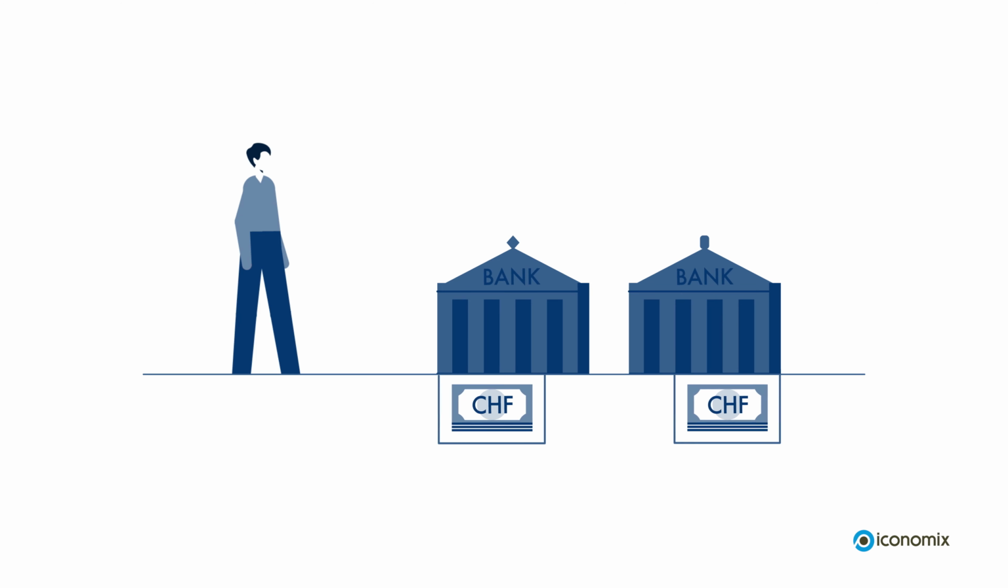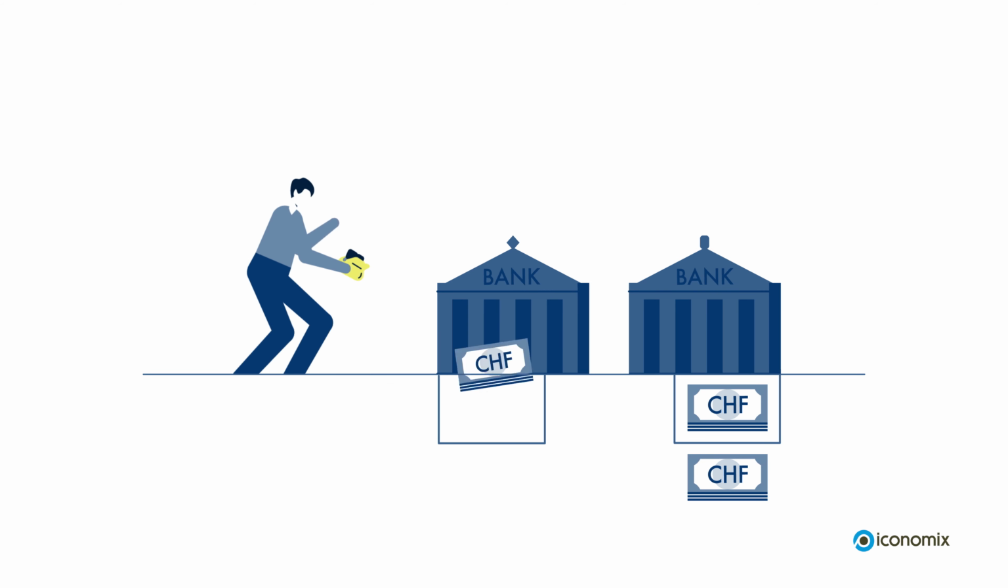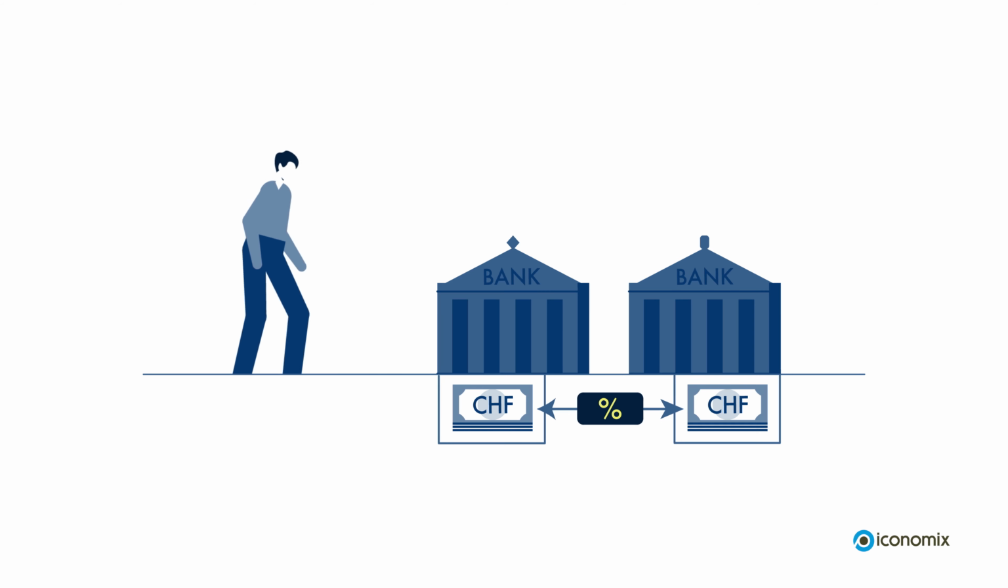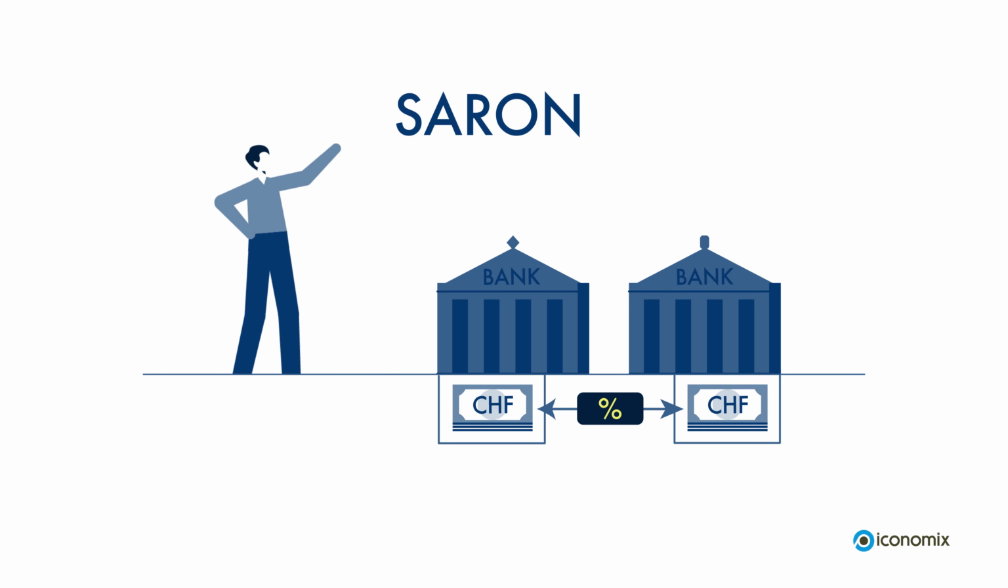Banks must hold a minimum reserve of central bank money. The required reserve depends on how many customer deposits they have. They also need central bank money to process payments. If a bank has too little central bank money, it must borrow money from another bank on a short-term basis. This takes place on the so-called money market. The average interest rate at which this short-term transaction happens on a given day is called SARON. SARON is the abbreviation for Swiss average rate overnight.